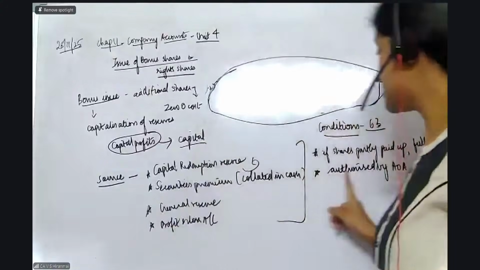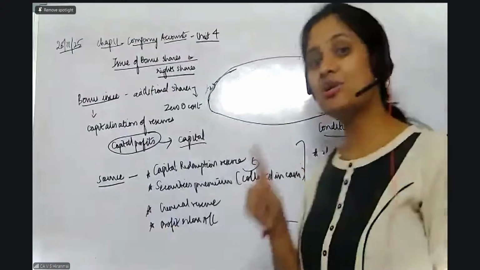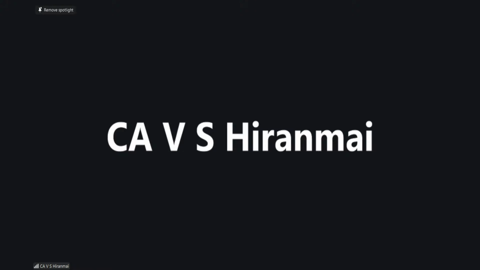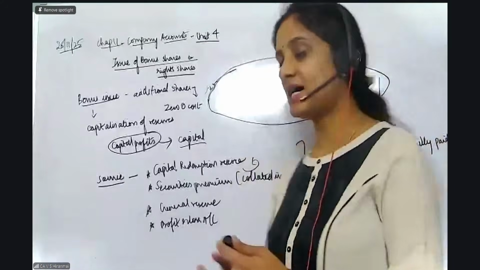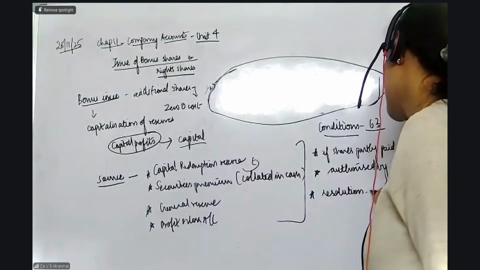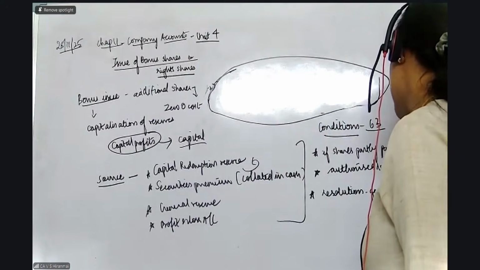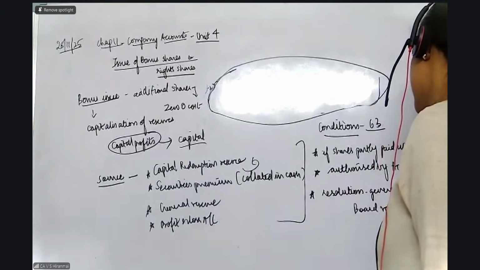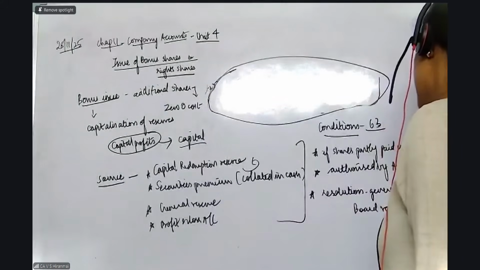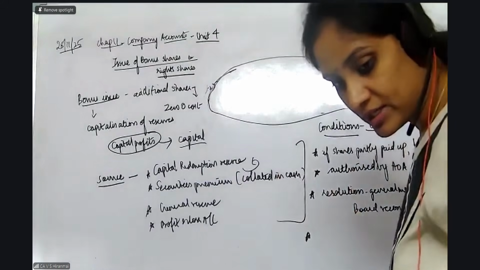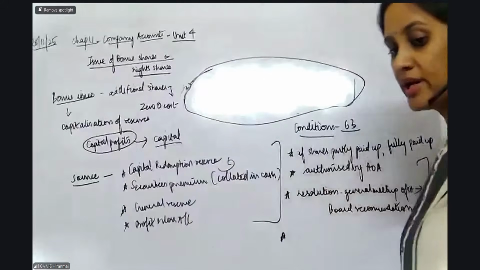So the condition for issuing bonus shares should have been mentioned in this articles document. Then, madam, if I don't mention it, what is the problem? If you don't mention it, no problem, you can pass a resolution in the general meeting of the shareholders where the board gives a recommendation. But this condition should be fulfilled, only after which you can issue a bonus share.